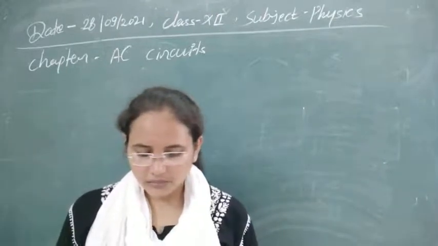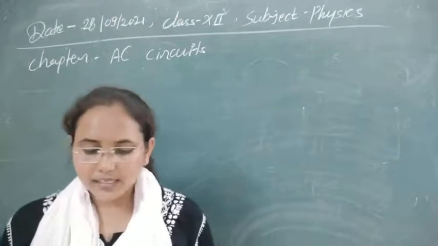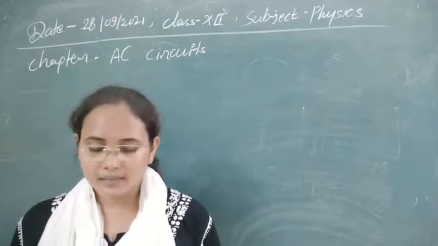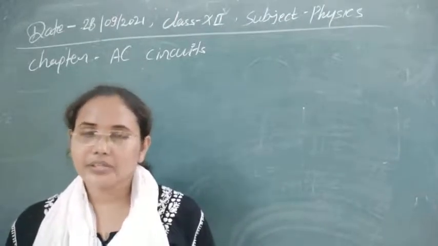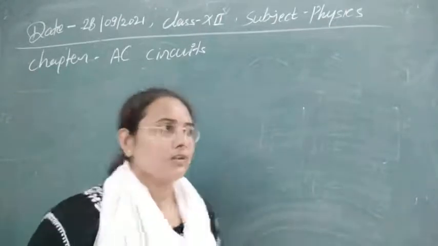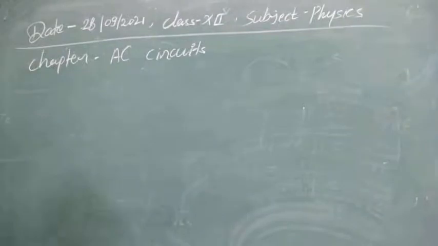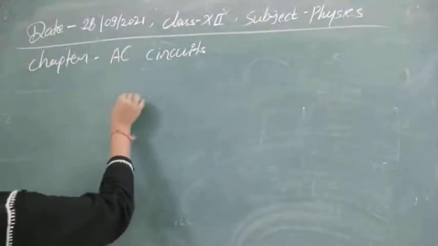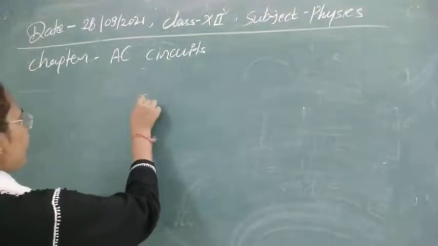Now let's see the next one. The question is: an AC ammeter connected in series in an AC circuit reads 5 ampere. The peak value of current is? So an AC ammeter is connected in series with an AC circuit, and it is reading 5 ampere.